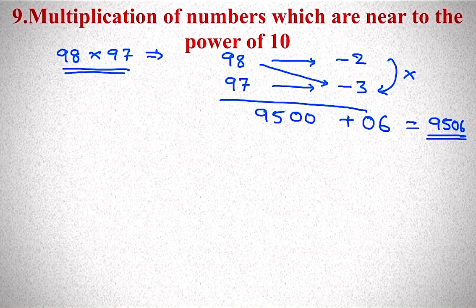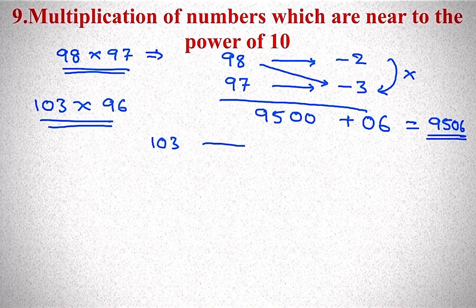This is also applicable for numbers where one is more than 100 and another is less than 100. For example, if you want to take 103 into 96. 103, how much more than 100? Plus 3. 96 is less than 100, that is minus 4.